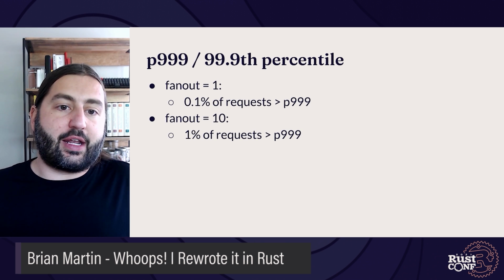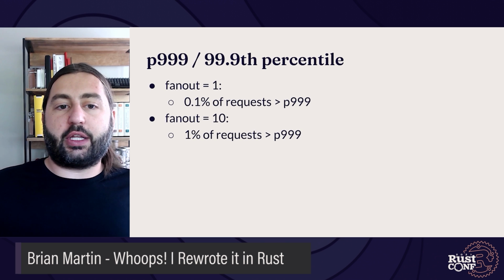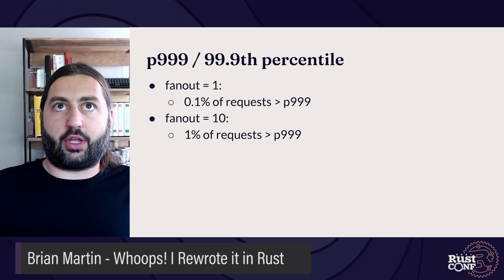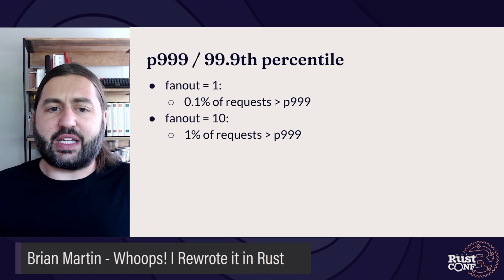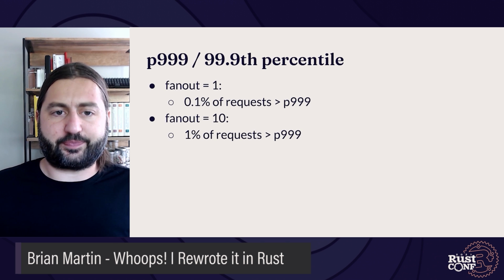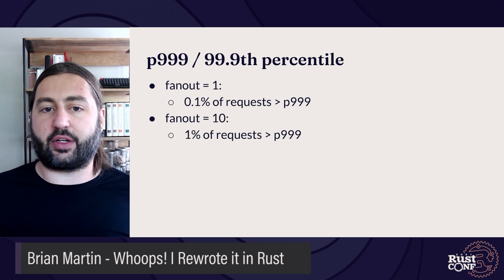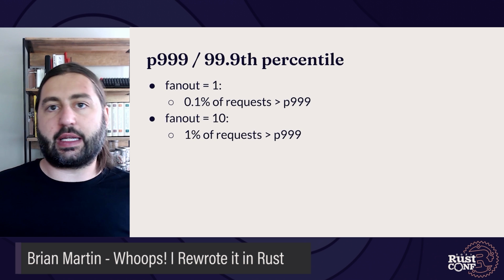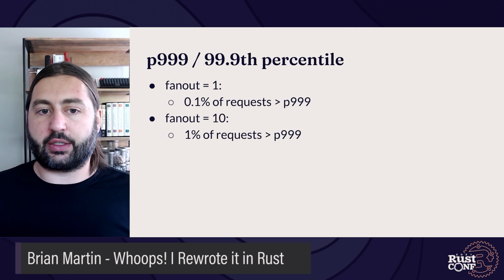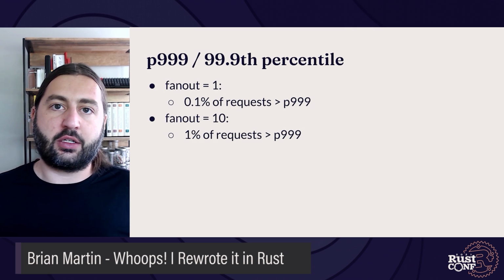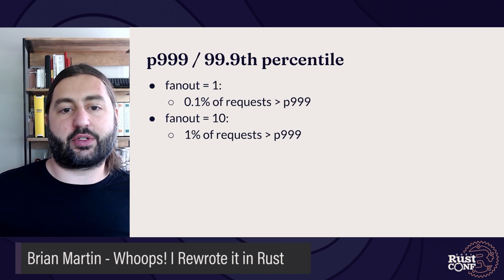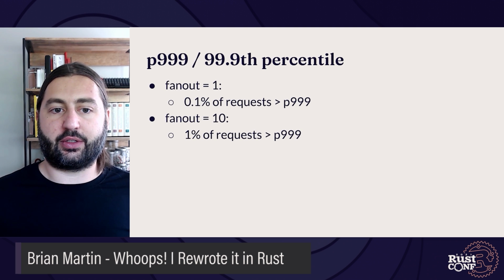With a fan out of 10, we multiply the odds of seeing a higher latency. So whereas with a fan out of 1, only 0.1% of requests would see a latency greater than the P99.9, with a fan out of 10, 1% of requests are going to see the P99.9.